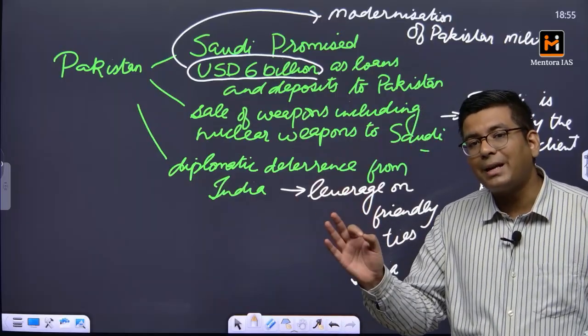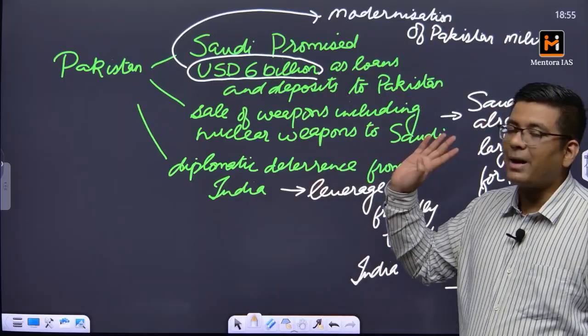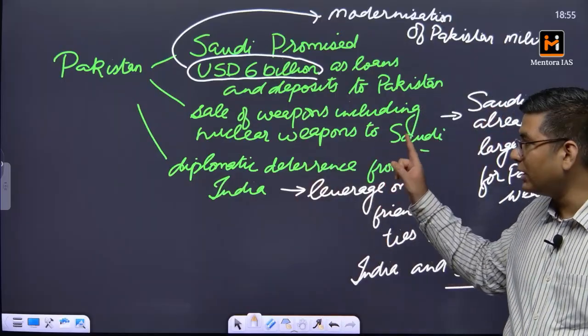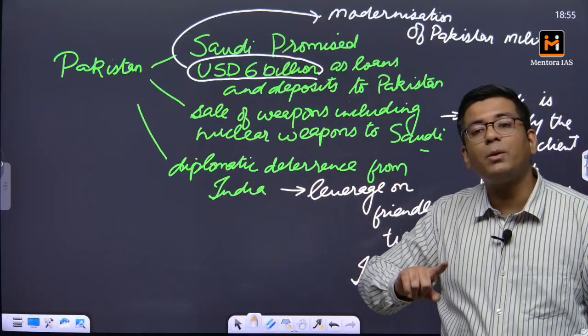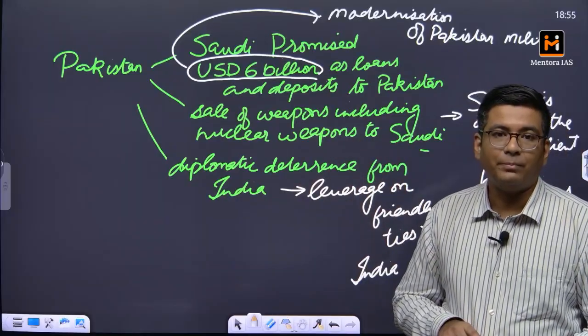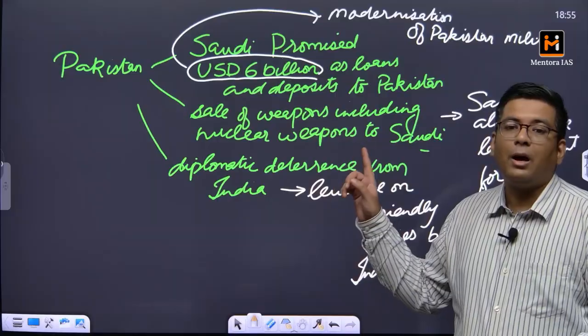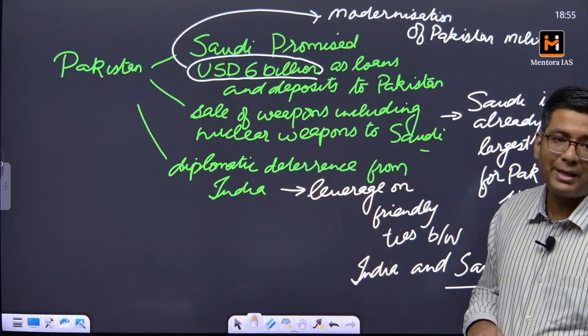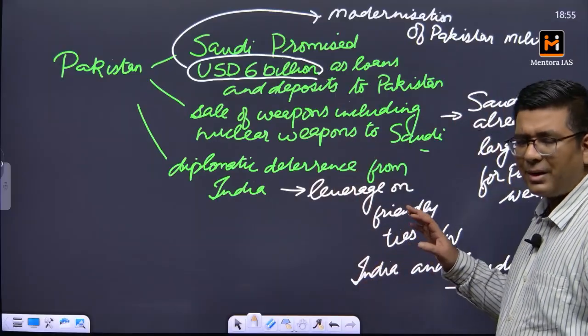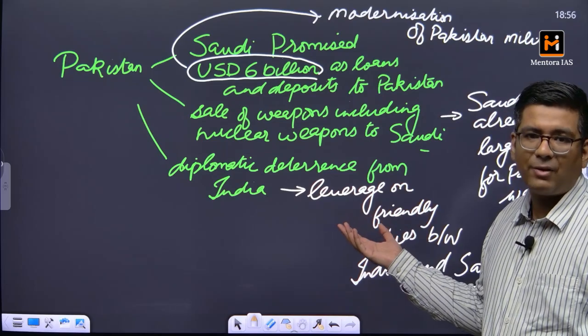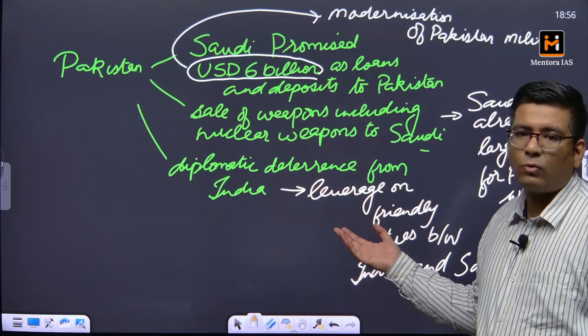Now where exactly does the threat come from? When the Pakistani Defense Minister says that the nuclear weapons of Pakistan will also be made available to Saudi Arabia. Okay, now this is where you can say a kind of threat comes towards India, but nonetheless, because Saudi Arabia has very good ties with India, we do not worry about it.